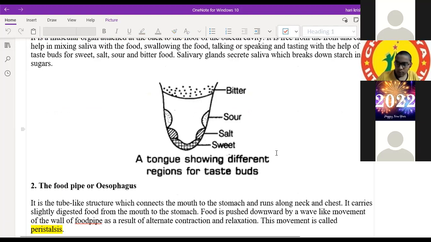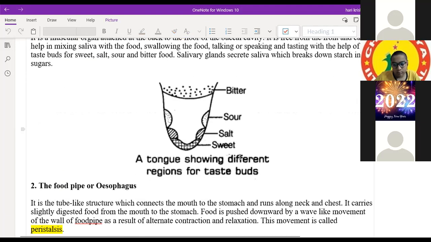The next one is the tongue. It is a very important organ in the buccal cavity, and it is also the strongest muscle. It mixes the salivary amylase with the food, and by its movement it also pushes the food inside.